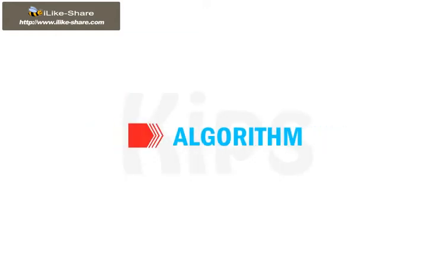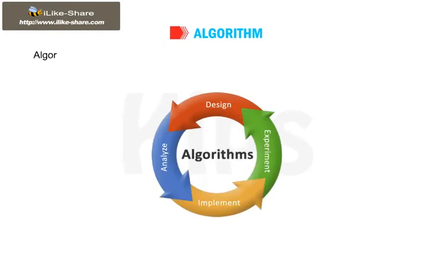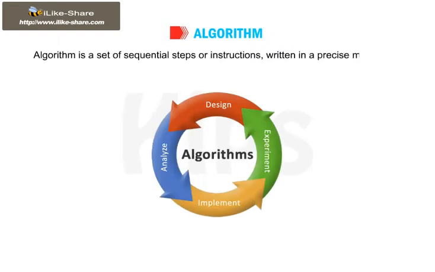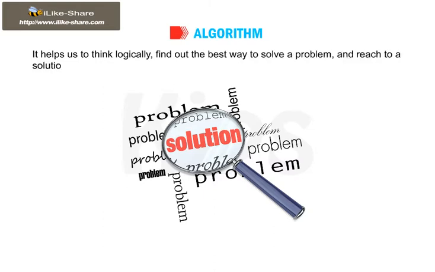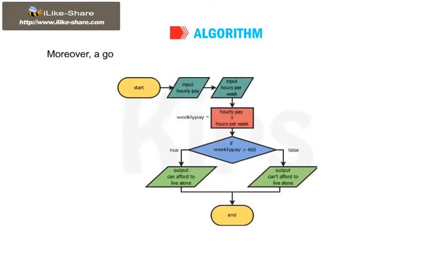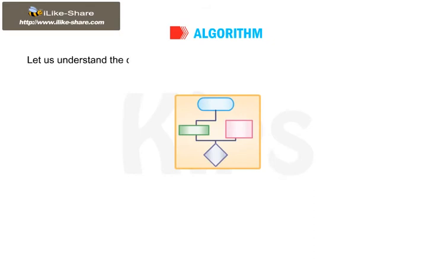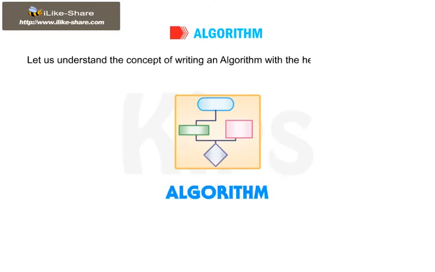Students, let us first understand algorithm. Algorithm is a set of sequential steps or instructions written in a precise manner for solving a particular problem. It helps us to think logically, find out the best way to solve a problem, and reach a solution. Moreover, a good algorithm helps us to write effective and efficient programs. Let us understand the concept of writing an algorithm with the help of a few examples.